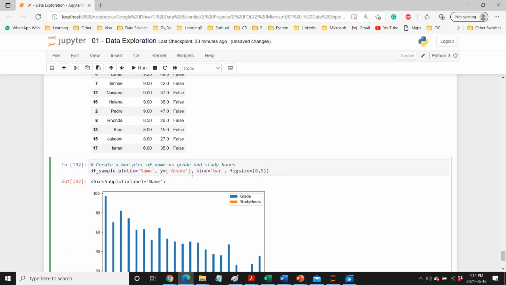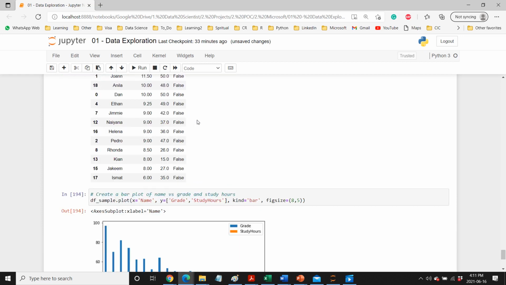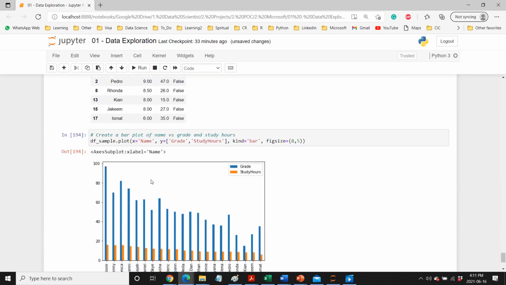So let's first see grade, and this is grade. And if you want to include study hours as well, then we can just add this into the list. And now we are getting this is a bar. So df.plot, and then we can have this thing.